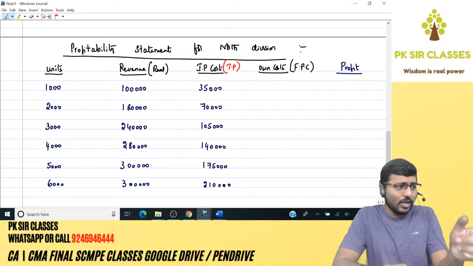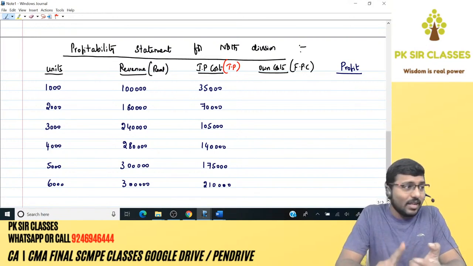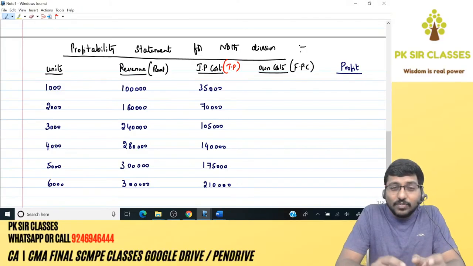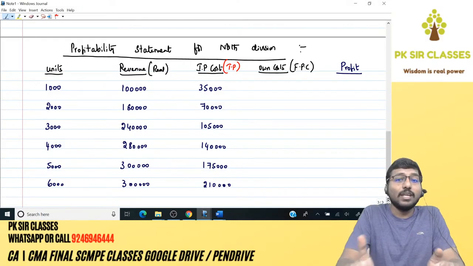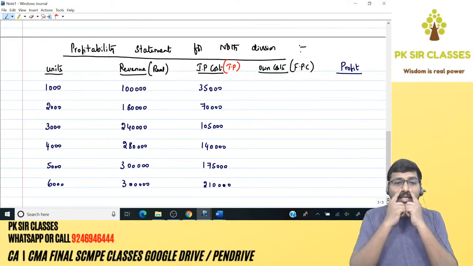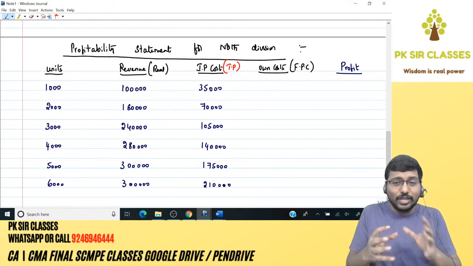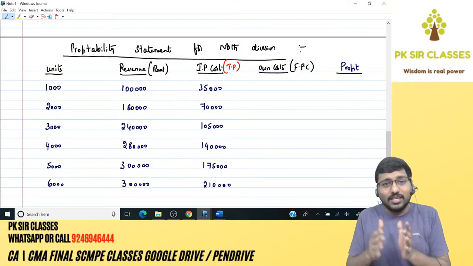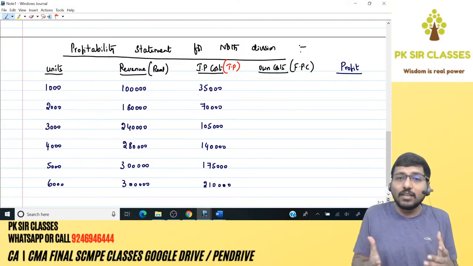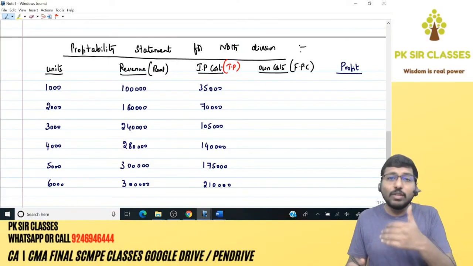In North division, if you look at the question, I'm seeing here on the monitor, North division variable cost is 7 and fixed cost is 90,000. Will I consider 90,000? The answer is no. Why? Because I'm trying to take a decision here. It is irrelevant for me. Therefore, the only relevant cost for me is 7. Even if you consider 90,000 also, the decision will not change, because if you reduce a constant number from everything, the decision remains the same. I don't consider it because it's not needed for taking a decision. That's why I go only with variable cost.